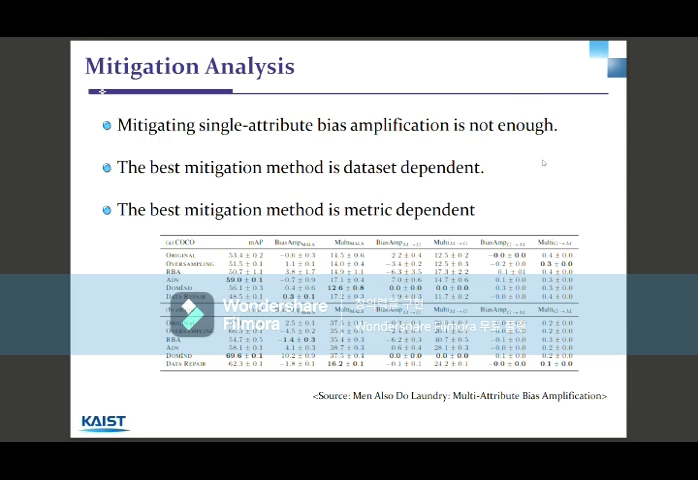The article concludes by claiming that the proposed metric, multi-attribute bias amplification, illustrates the need to consider multiple attributes when measuring bias amplification. They also claim that multi-attribute bias amplification provides a better characterization of the extent to which a model introduces bias from training to prediction.